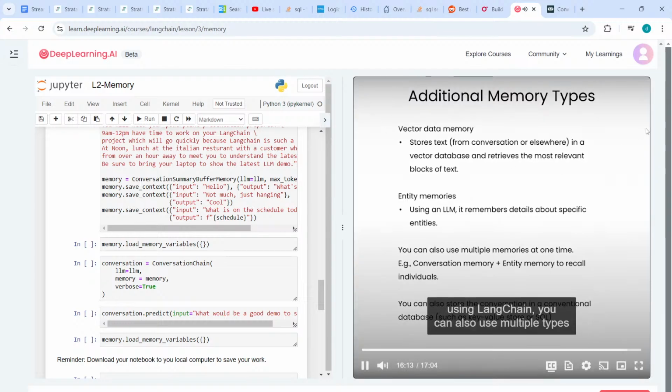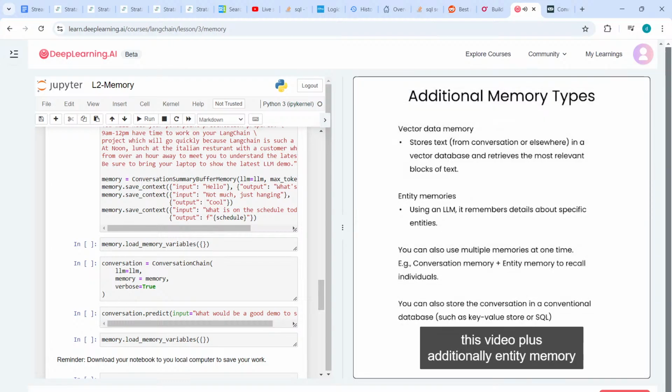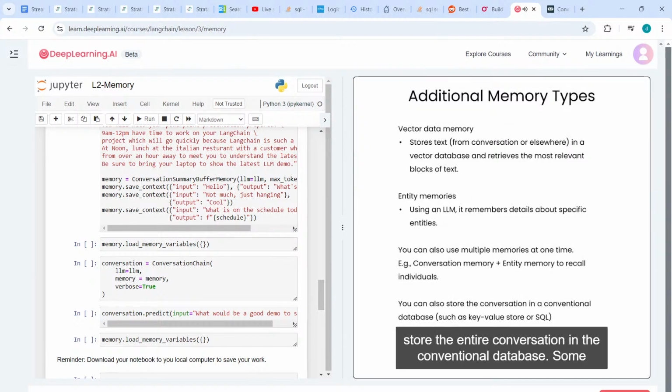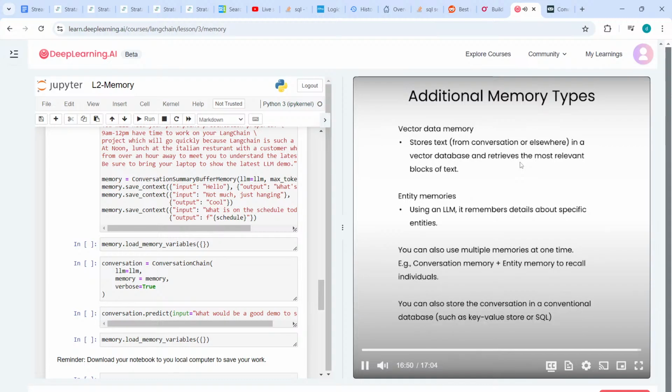When you're implementing applications using Langchain, you can also use multiple types of memories, such as using one of the types of conversation memory that you saw in this video, plus additionally, entity memory to recall individuals. So this way it can remember maybe a summary of the conversation, plus an explicit way of storing important facts about important people in the conversation. And of course, in addition to using these memory types, it's also not uncommon for developers to store the entire conversation in a conventional database, some sort of key value store or SQL database, so you could refer back to the whole conversation for auditing or for improving the system further.